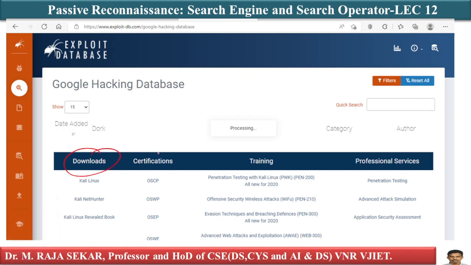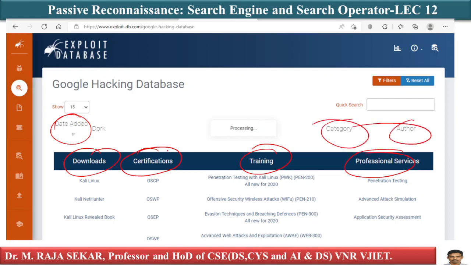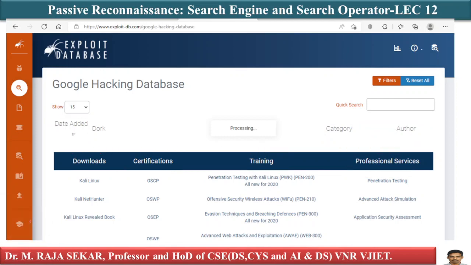Just see downloads, certifications, training, professional and services. You will get some, what is this, date added, then what is category, who is author. Yes, you can see different fields. This is one of the important databases. I will spend a lot of time on it in my future classes.